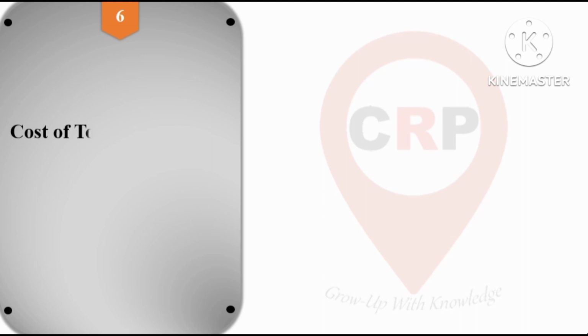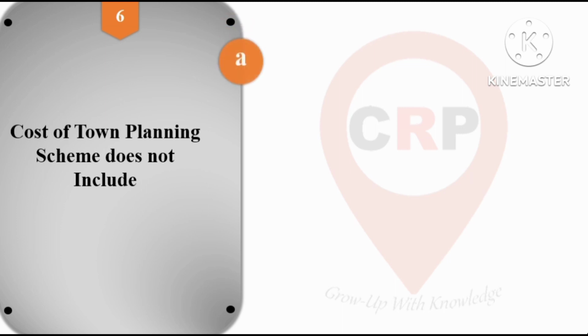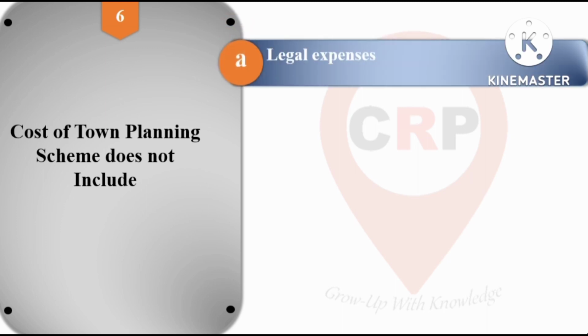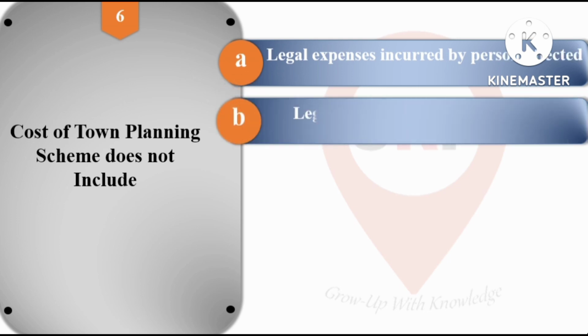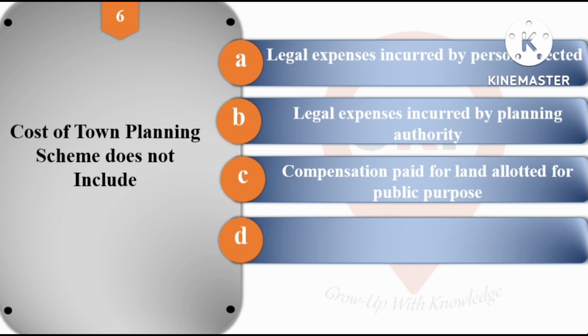Next question, question number 6. Cost of town planning scheme does not include, and options are A legal expenses incurred by person affected, B legal expenses incurred by planning authority, option C compensation paid for land allotted for public purpose, and option D remuneration for the arbitrator defrayed. And the right answer for question number 6 is option A, that is legal expenses incurred by person affected.